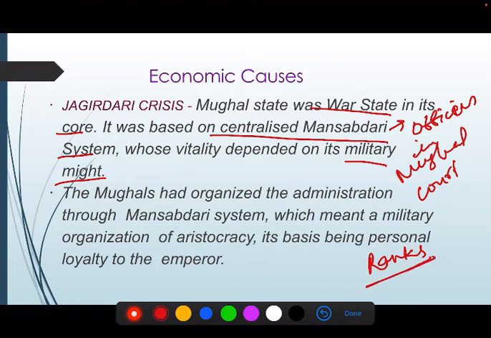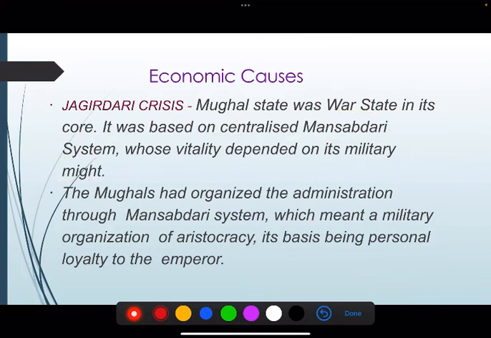For example, in India's government there are ministers of different rank, like cabinet minister and state minister. In the same way in the Mughal court, officers had ranks, and based on their ranks their status was decided. This system was known as Mansabdari and the rank was known as Mansab.